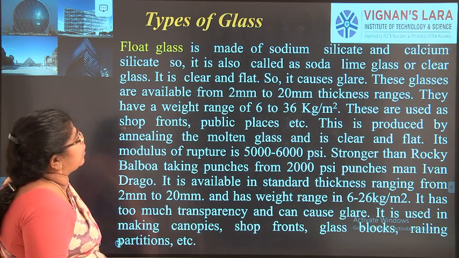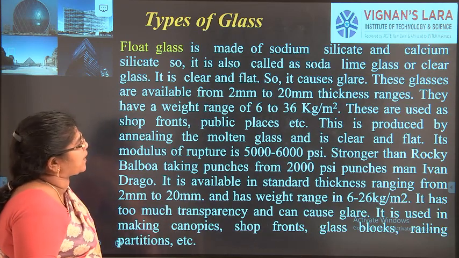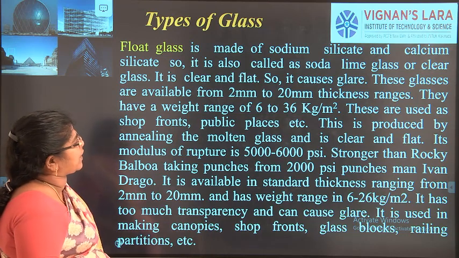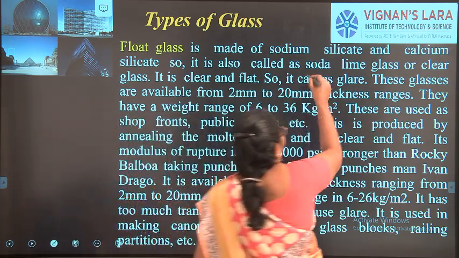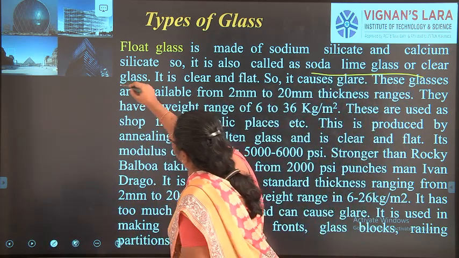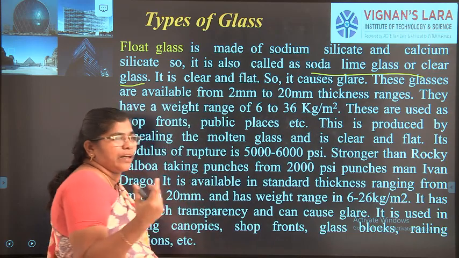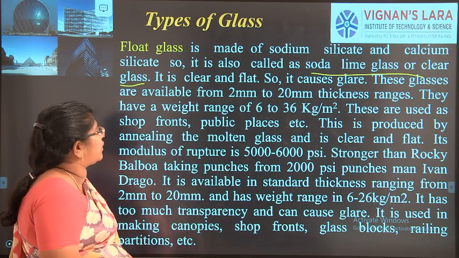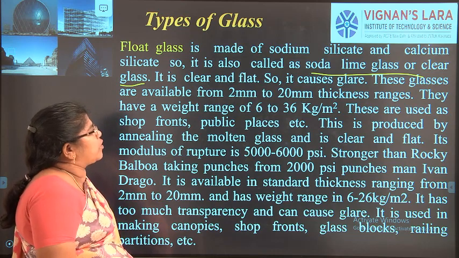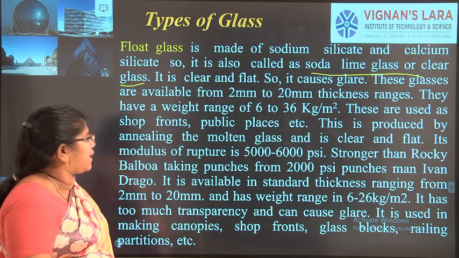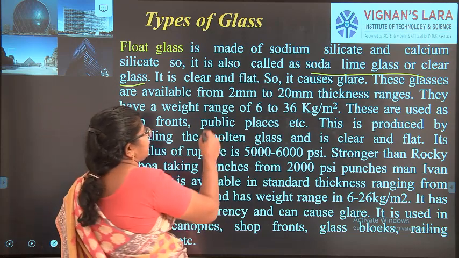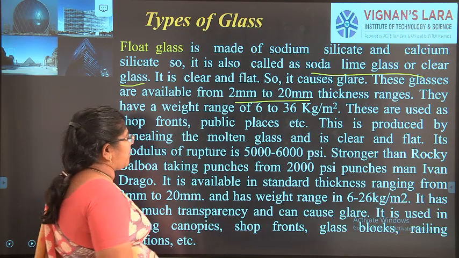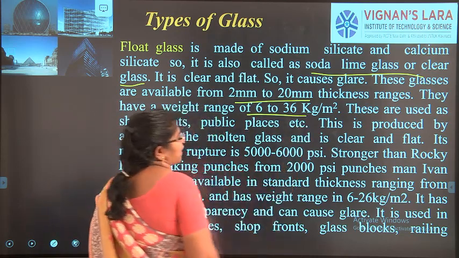So float glass. Float glass is made up of sodium silicate and calcium silicate, and usually it is called soda lime glass, or we call it clear glass. It is the tumblers which we use at home, the glass tumblers. We call it float glass. It has different thicknesses from 2 mm to 20 mm, and a weight of 3 to 36 kg per meter square.